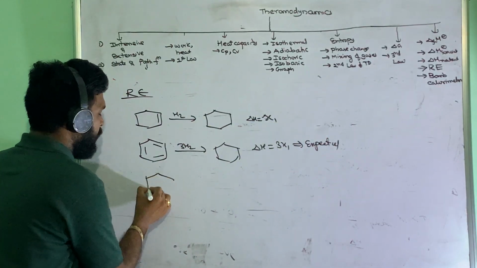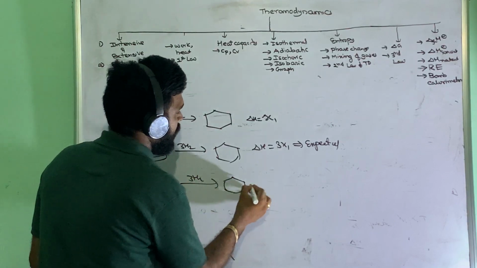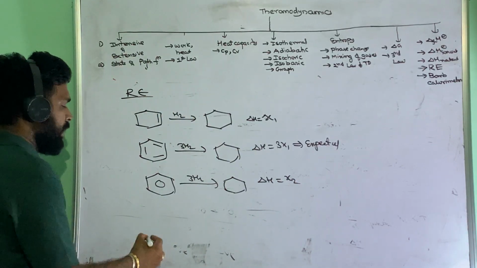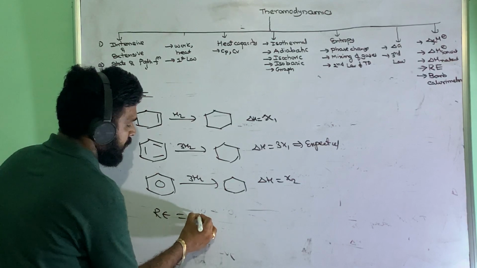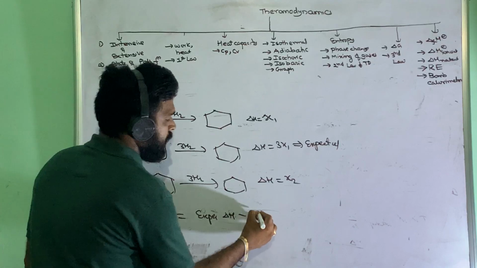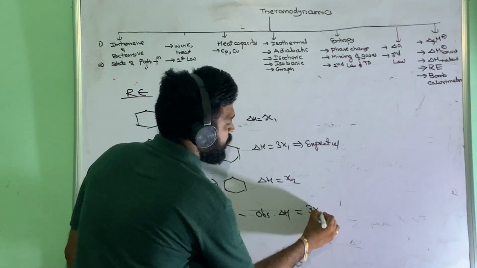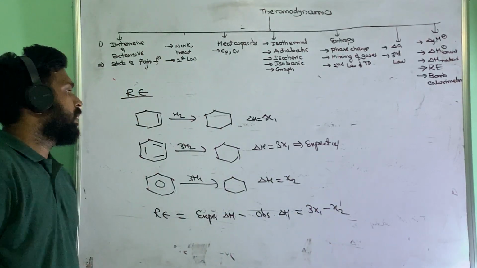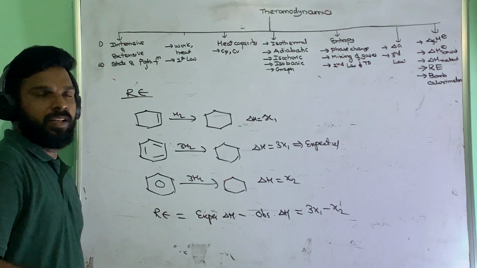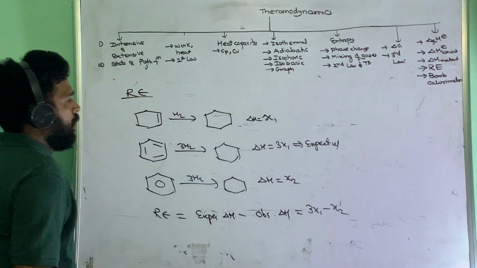But in reality, if you take benzene and 3H2, you get some energy, that is X2. So what is the resonance enthalpy? Resonance enthalpy is expected delta H minus observed delta H. Here it is 3x1 minus x2, which gives you the resonance enthalpy. So expected enthalpy minus observed enthalpy change, the difference gives the resonance enthalpy of the molecule.